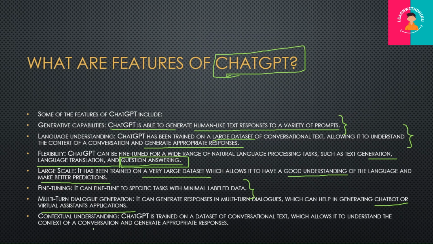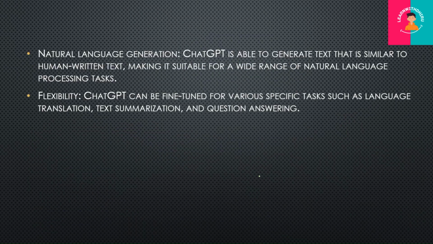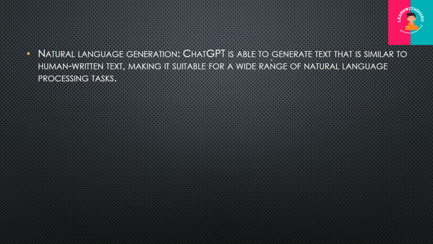Next is contextual understanding. ChatGPT is trained on a large data set, so it is the same point as the large data set and language understanding. All these points are of a similar thing. It is trained on a large data set, so it has a different advantage. Apart from this, natural language generation: it is able to generate text that is similar to human-written text so that you will be able to understand. Like in the computer, it is not generating data in 0 and 1, then it will translate to that.